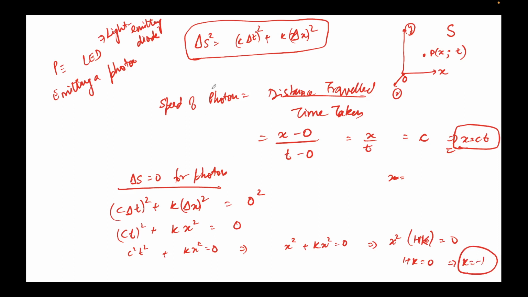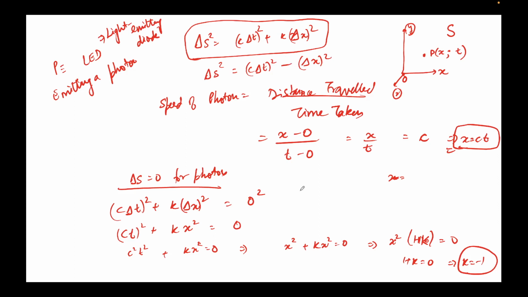This implies our expression here will become delta s squared equals c delta t whole squared. The value of k is minus 1 times delta x whole squared. So that's how that negative sign comes. This is just a very simple proof of it.